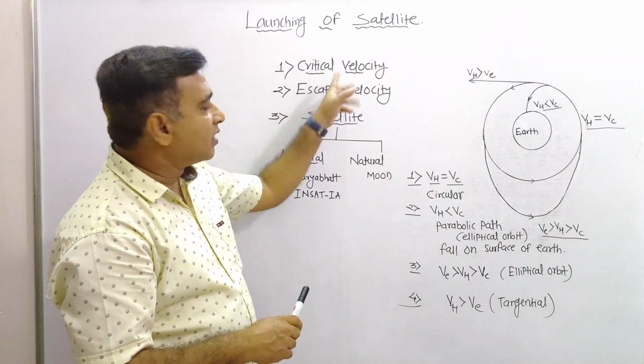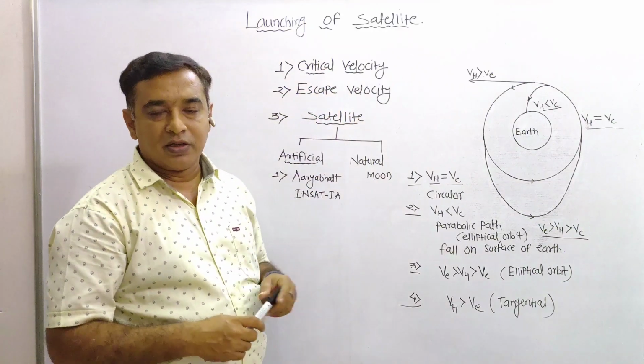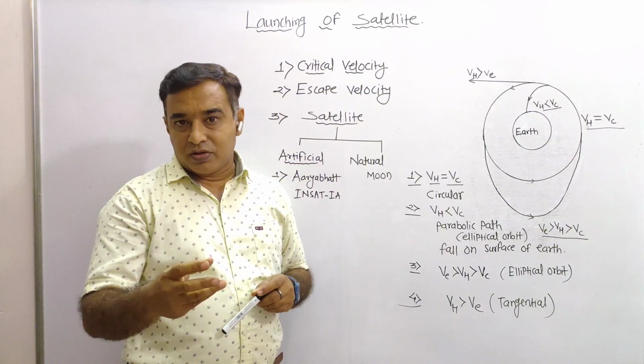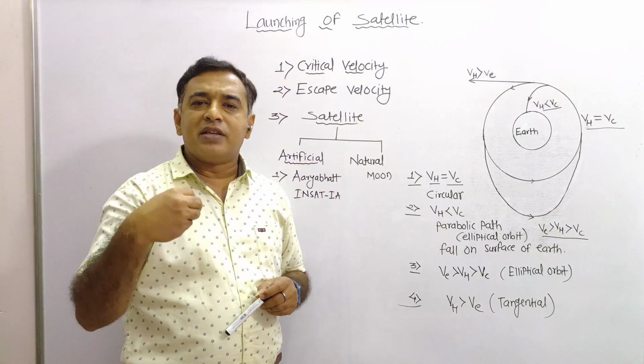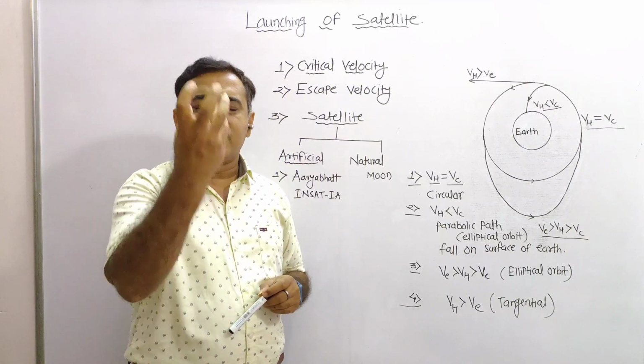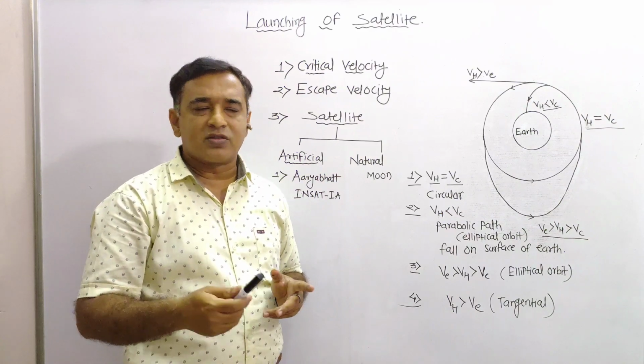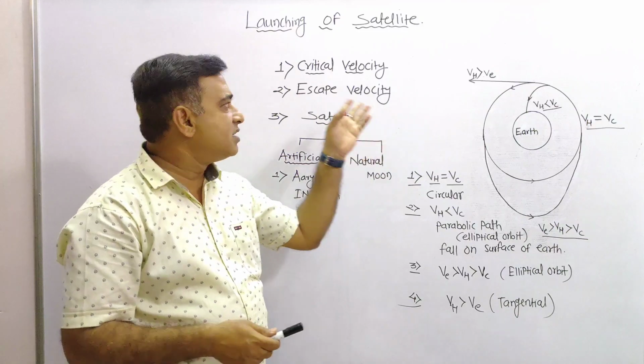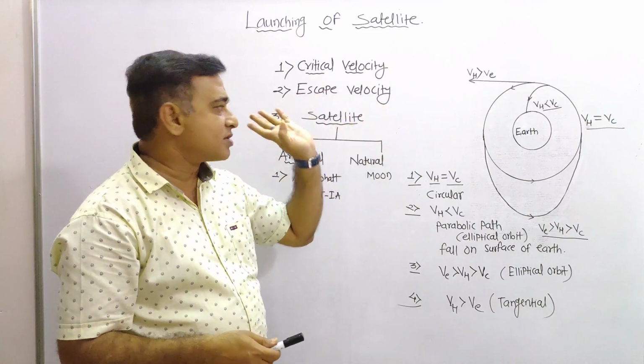Escape velocity is the minimum velocity with which a rocket or satellite projected from the surface of the Earth will escape from the Earth's gravitational field.